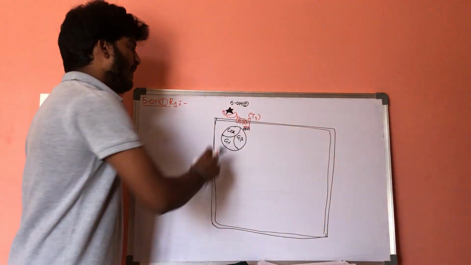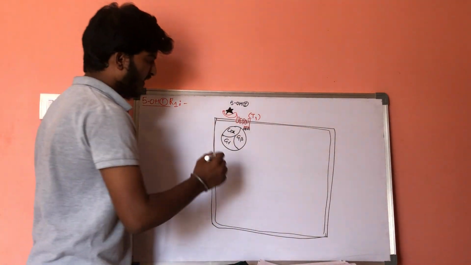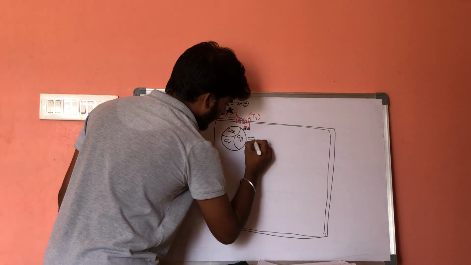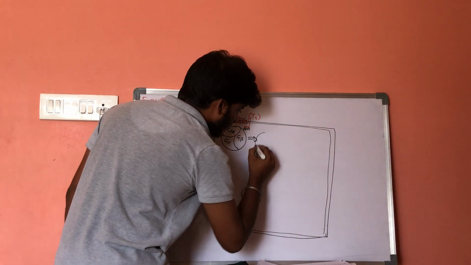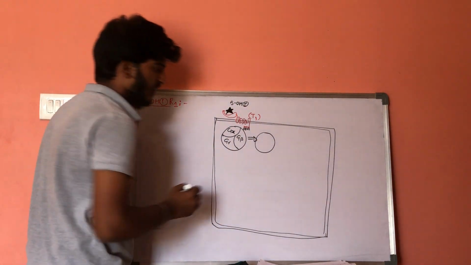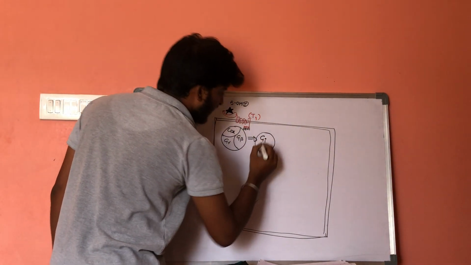It will activate a special type of G protein, which is called G inhibitory protein.